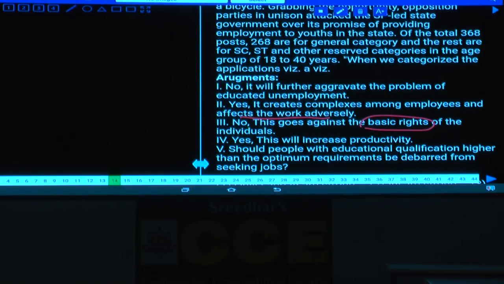What is strong here? It will further aggravate the problem of educated unemployment. No, because a notification has been given, at least it could be able to provide opportunity for at least 368 people, isn't it? And condition number 2, it creates complexes among employees and affects the work adversely. Now, sir, how it will affect the work, that is not really known, and in fact, now here more people are coming into this work, it does not affect the work at all, isn't it?